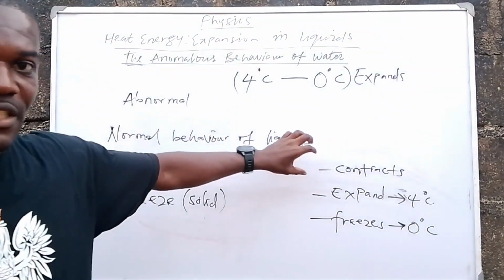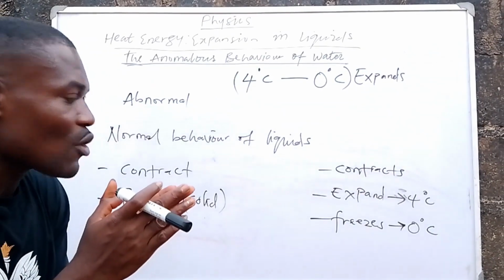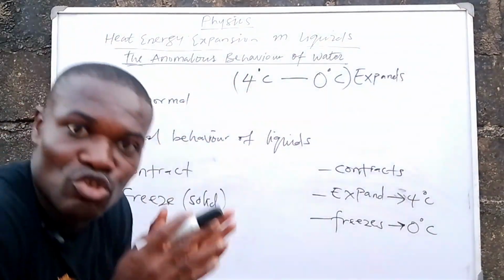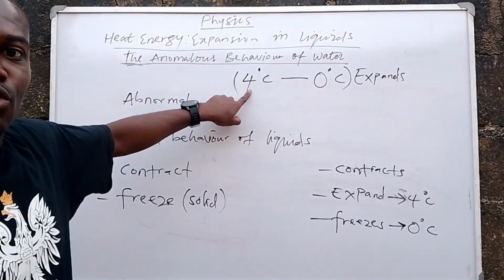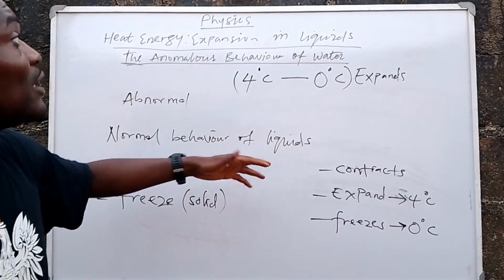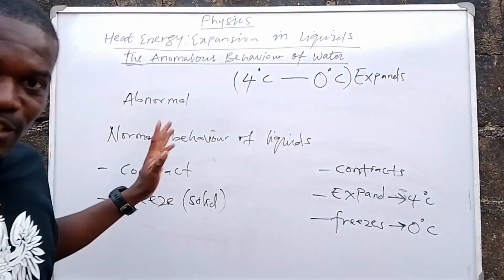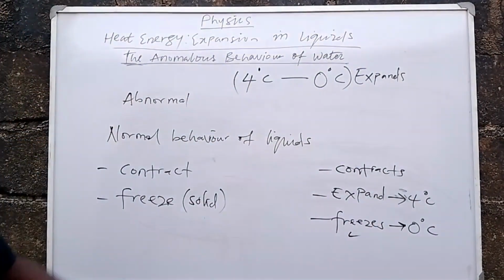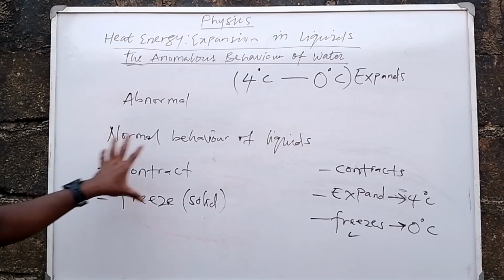So when you remove heat from water, it keeps shrinking and shrinking and shrinking, reducing its volume, right, until it gets to a temperature of 4. Once it gets to 4, it stops contracting and then starts expanding, right? Now it expands down to 3 degrees Celsius, down to 2 degrees Celsius, down to 1 degree Celsius, and keeps expanding until it gets to 0 degrees Celsius. Once it gets to 0 degrees Celsius, it stops expanding and then immediately freezes, right? So this is the route water takes. It is abnormal when you compare it to what is normal for liquids in general.